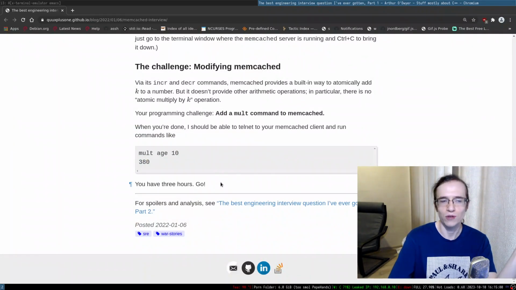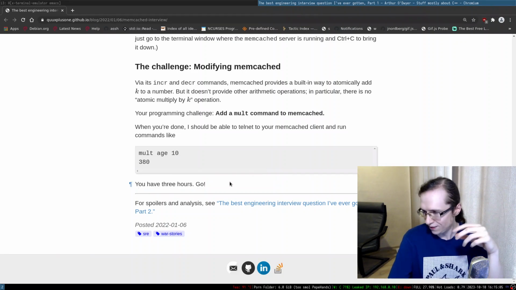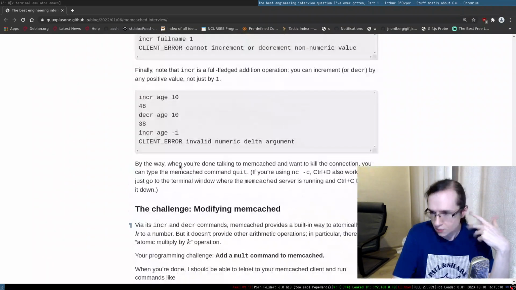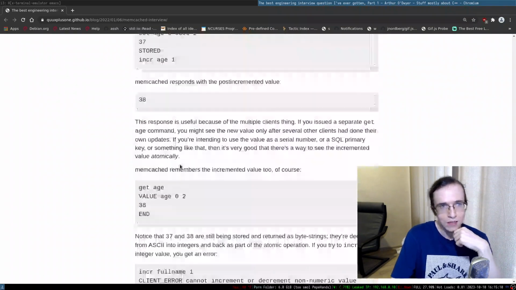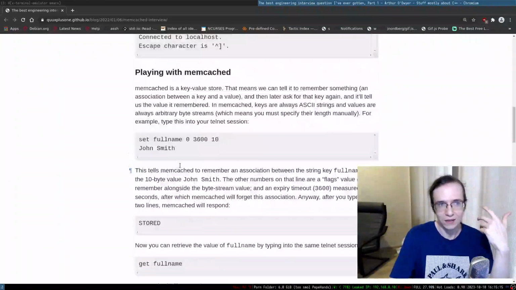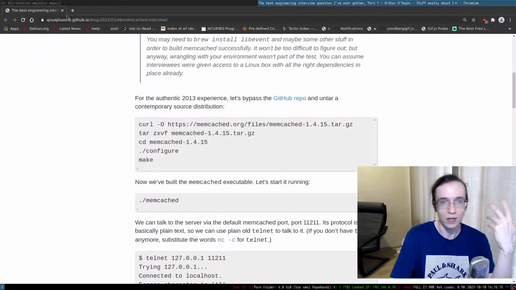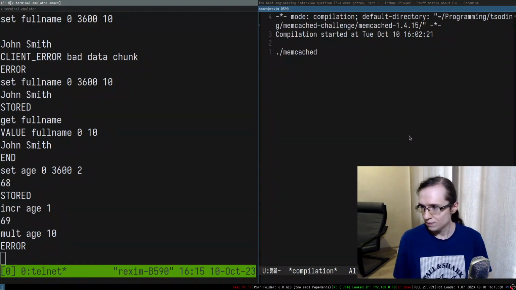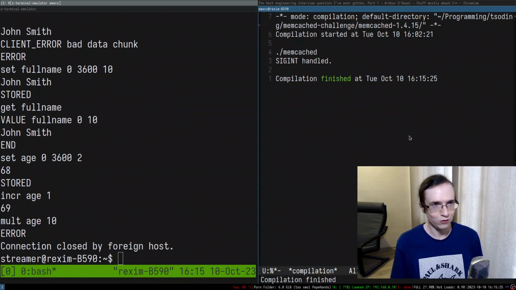That's the challenge, and how much time do they give you? You have 3 hours to implement all of that. We actually have less because I usually stream for 2 hours, so I have to do it a little bit faster. But the idea is that you need to extend memcached to support a new command, a new operation, and that's the coding interview. So let's go ahead and try to do that. Sounds interesting.